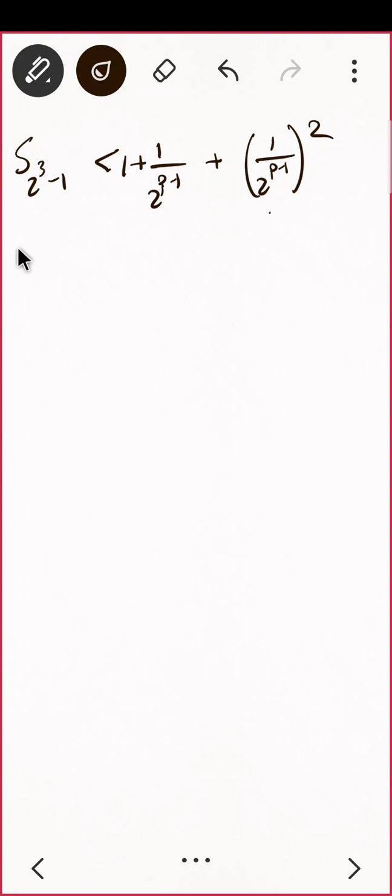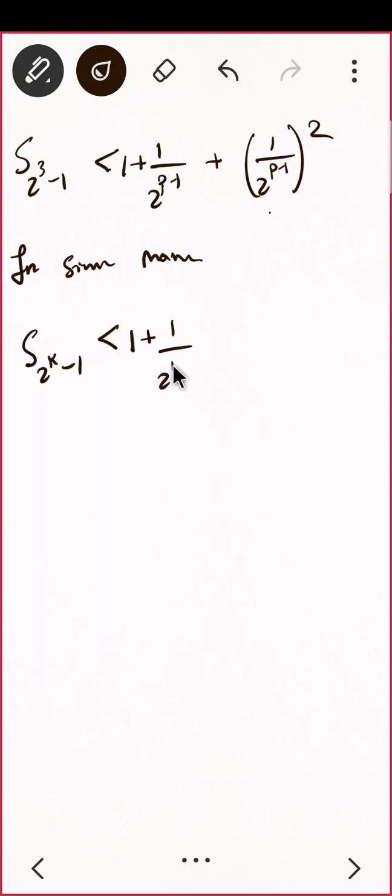So can you say in similar manner, can you say something? Can you say S of 2 raised to k minus 1 is less than or equal to, how many terms will be there? So how many terms?